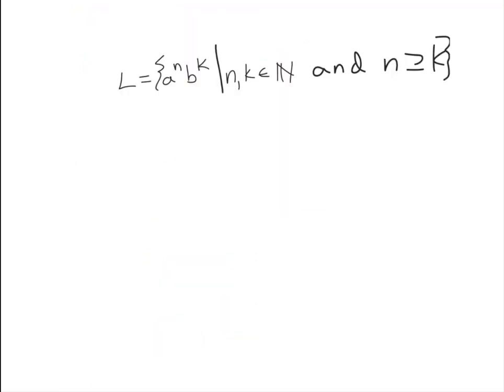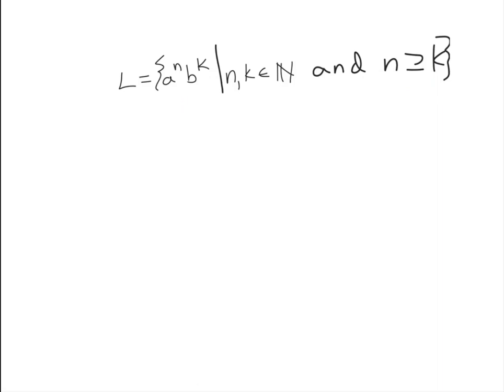So here's an interesting one. What about this one? Here's the language A to the N, B to the K. So we have potentially different numbers of A's and B's. And what I say is N is always greater than or equal to K. So we always have at least as many A's as B's, maybe more A's than B's, right? So this is kind of interesting.